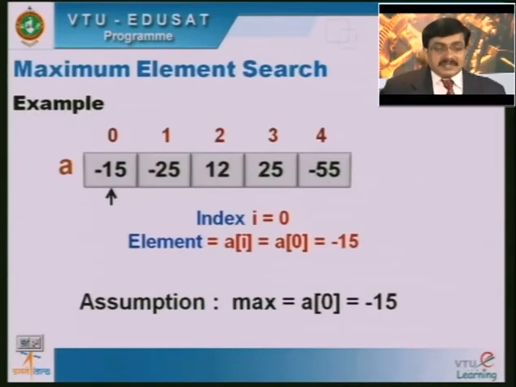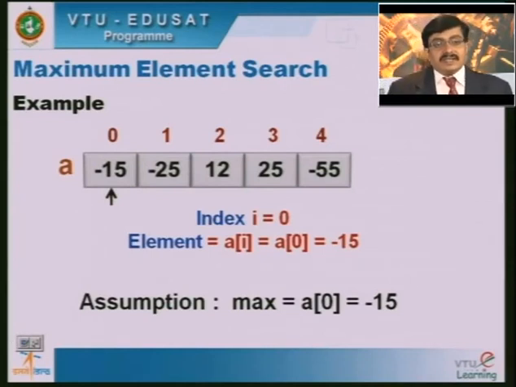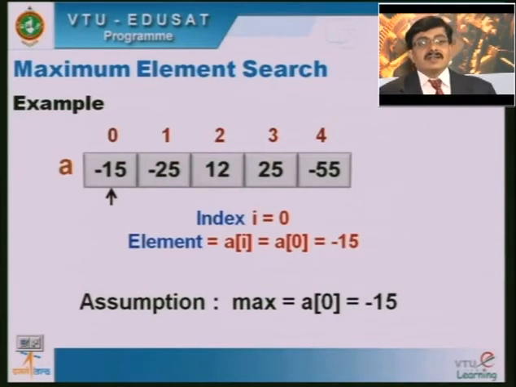Next, we will see one problem wherein, in an array of integer elements, we are supposed to compute the maximum element. Here I have taken the array of elements as -15, -25, 12, 25 and -55. So, A is an array of 5 integer elements. The index starts from 0 and goes up to 4, and the size of this array is 5 here.